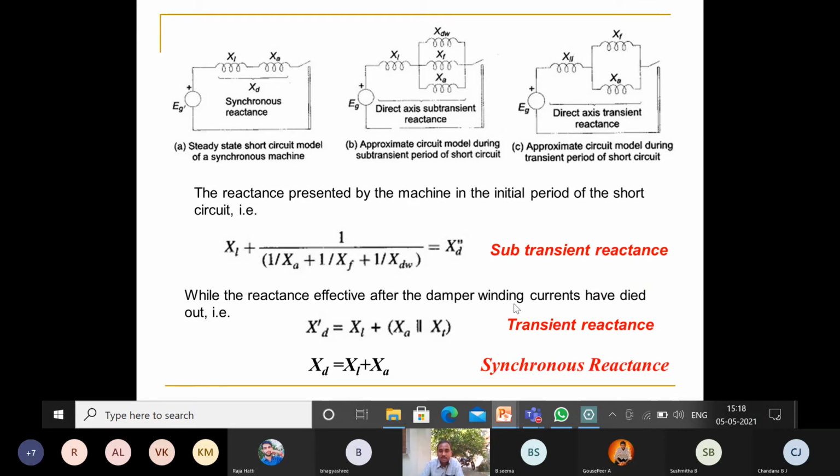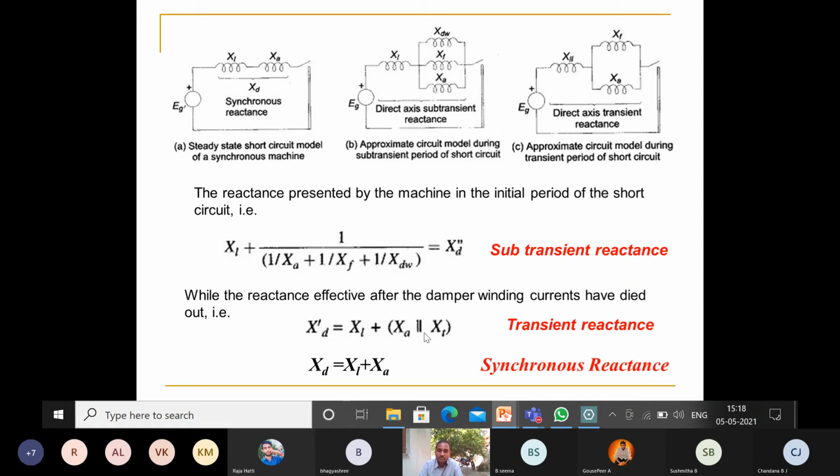After the damper winding current has died out, XD double dash becomes XD dash. One dash goes out and only XD dash remains. Therefore, XL is in series with the parallel combination of XF and XA, the armature reactance and field reactance.